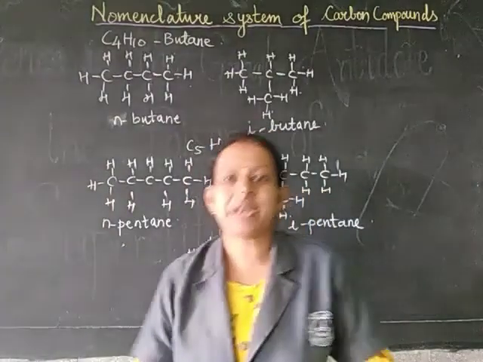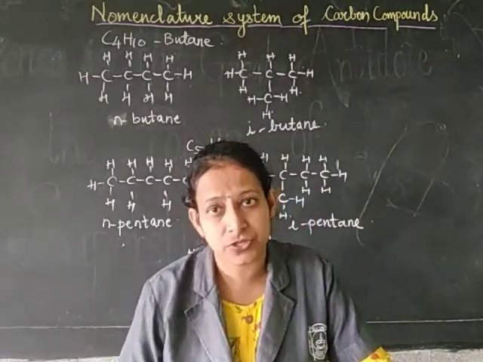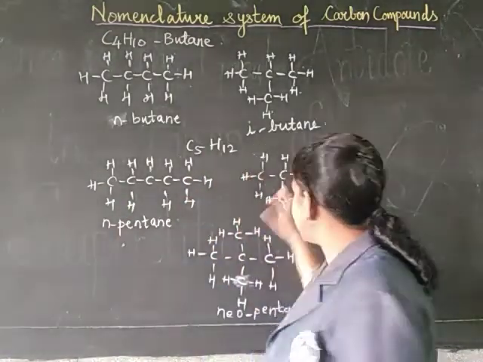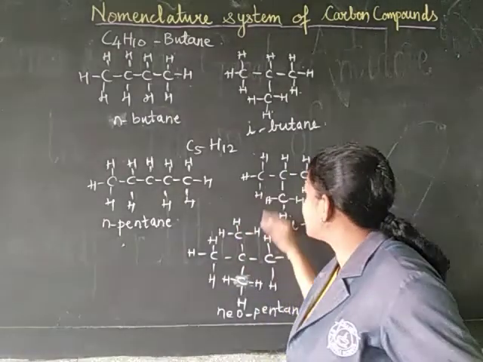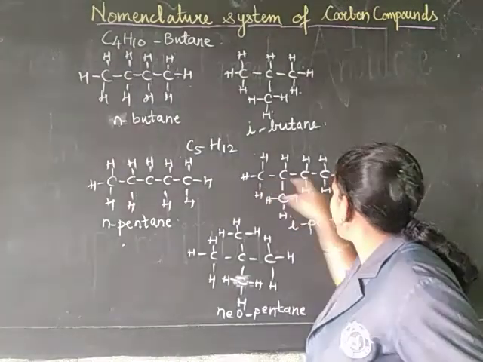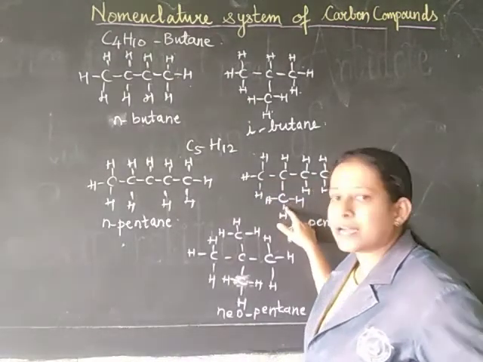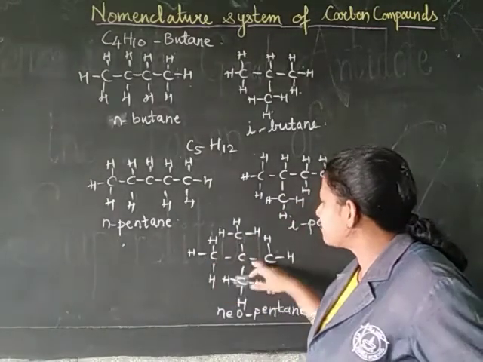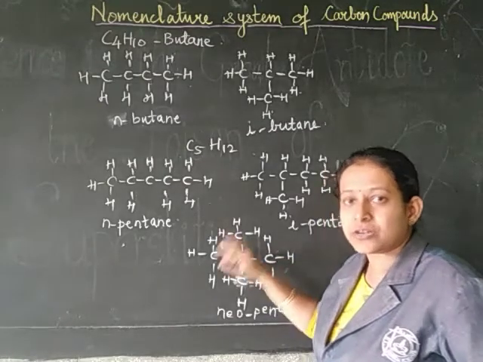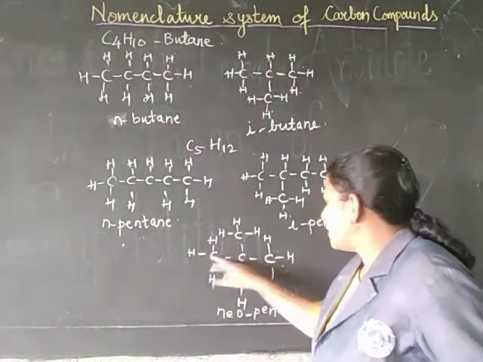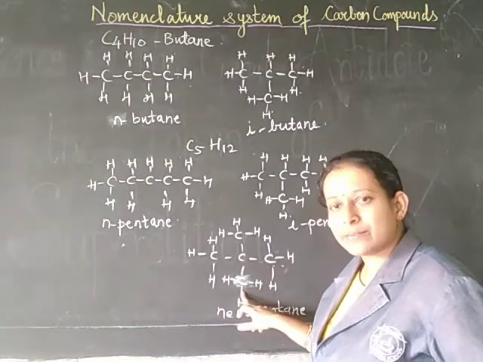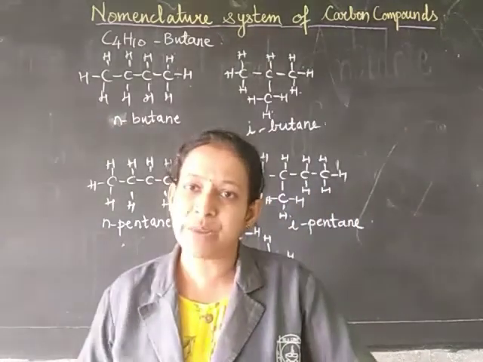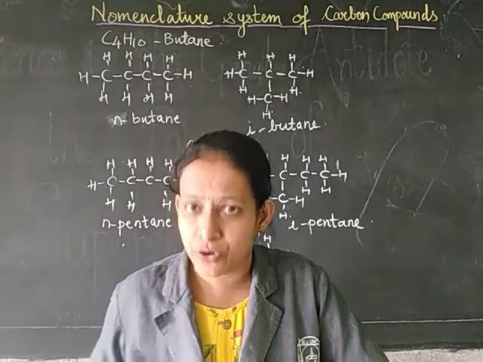So in the case of pentane, we can have 3 different isomeric structures. When it is a straight chain, it will be called n-pentane. In the case of branched structures, we can have 2 different types of branches. One is 4 carbons in a straight chain and the 5th carbon here, and this was called isopentane. Then the third structure of pentane has 3 in the straight line and 1 up and 1 down carbon like this, and this pentane was called neopentane. So 3 different isomers of pentane can be drawn.